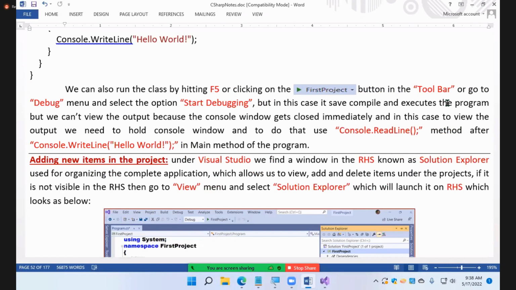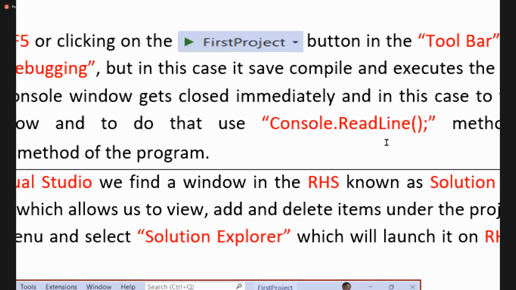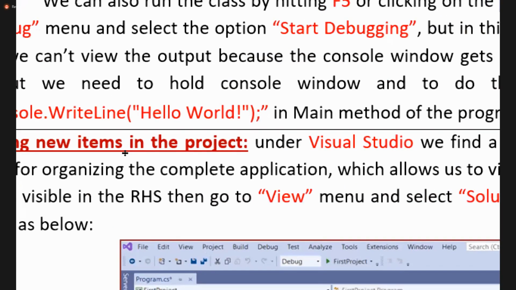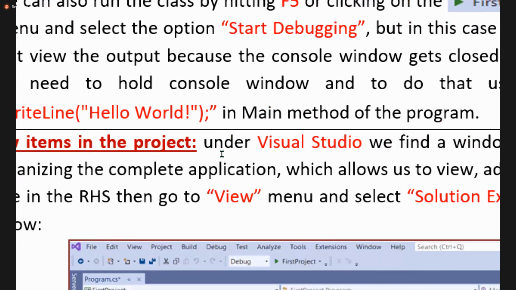All options are available. But in this case, it will save, compile and execute the program, but we cannot view the output because the console window gets closed immediately. To view the output, we need to hold the console window, and to do that, use the Console.ReadLine method in the Main method of the program.